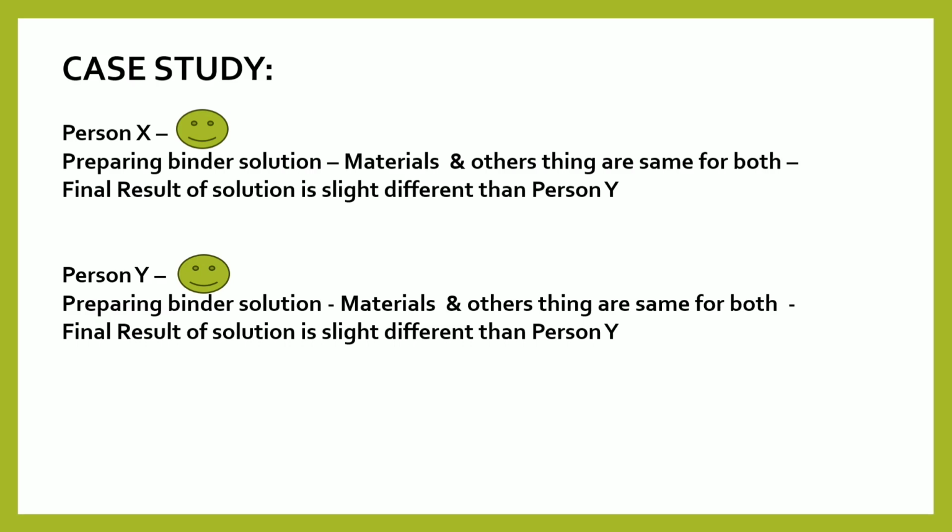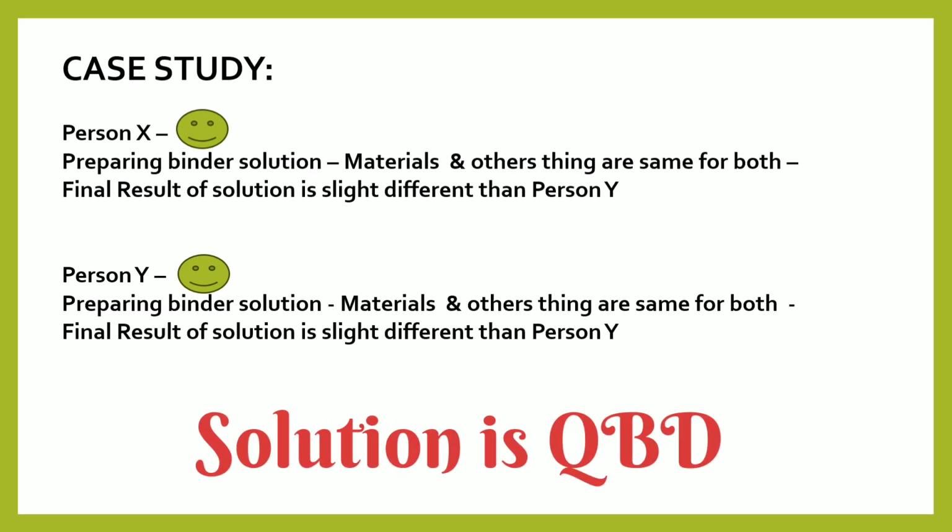Why is there this slight variation in the results? Because there are a number of contributing factors that cause variation in the results, like the stirring time, mixing time, and the material quality. These things are affecting the result. So how can these variations be minimized? For all these things there is one solution, that is the QBD.